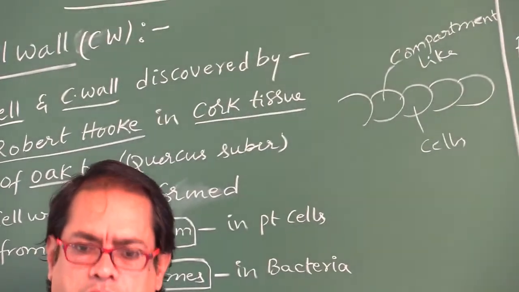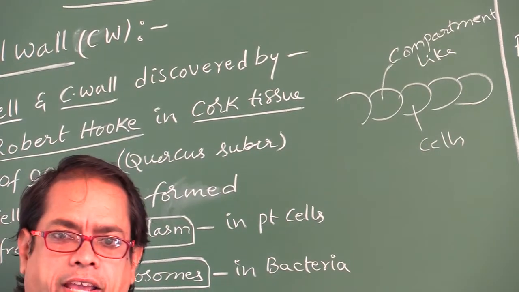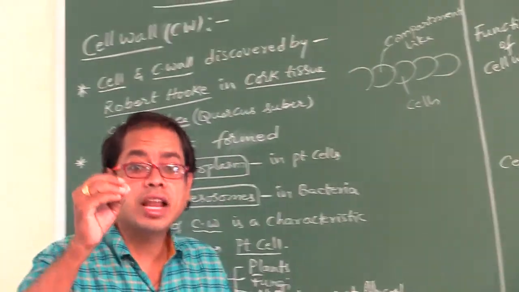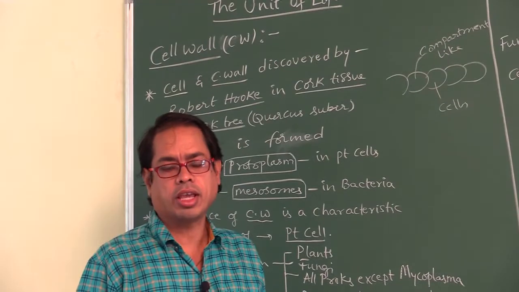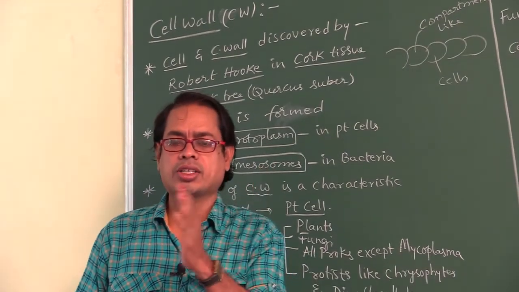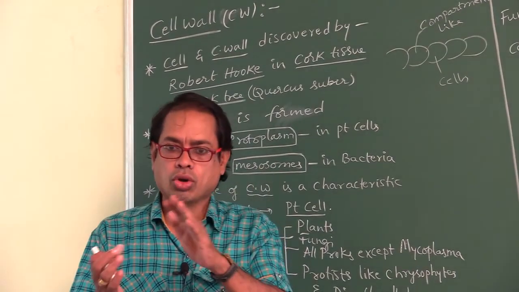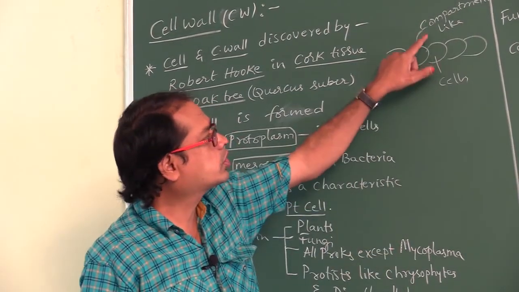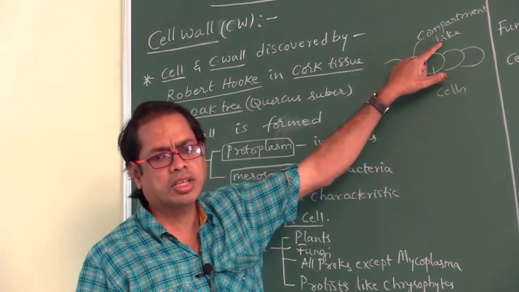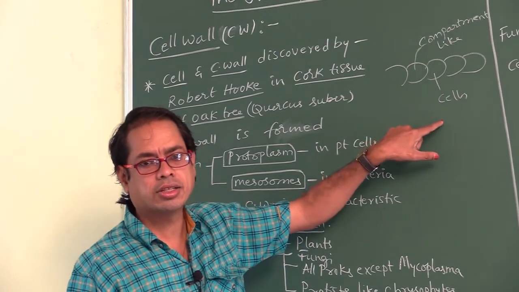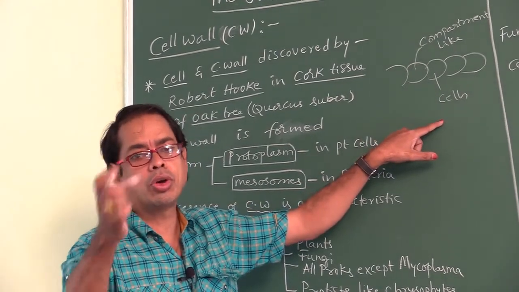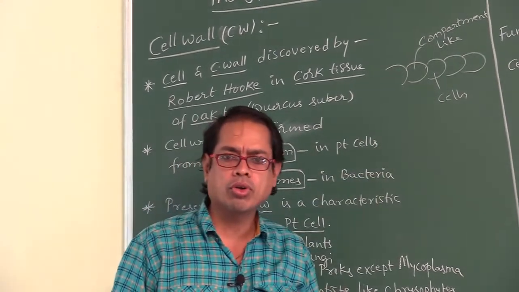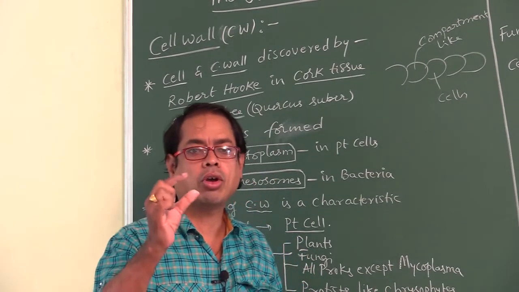When he discovered the cell, at that time he observed the cell wall. Those compartmentalized structures he discovered are called cells by Robert Hooke. Robert Hooke wrote a book called Micrographia.